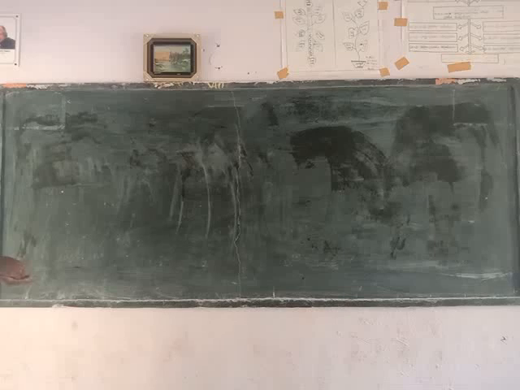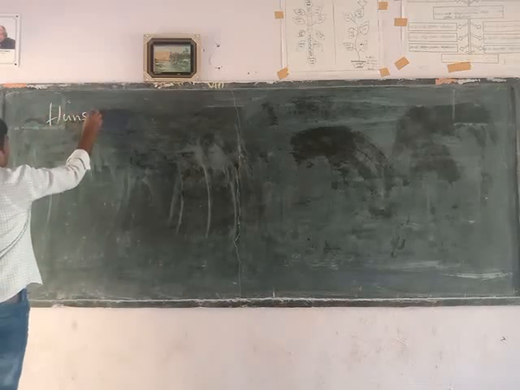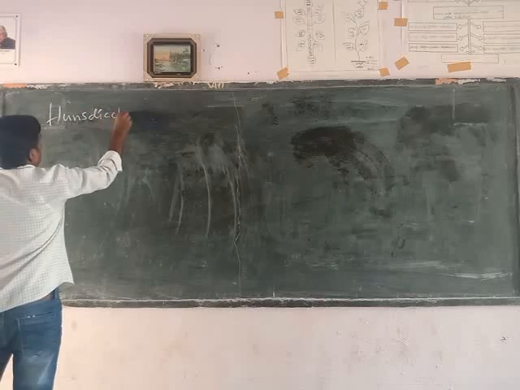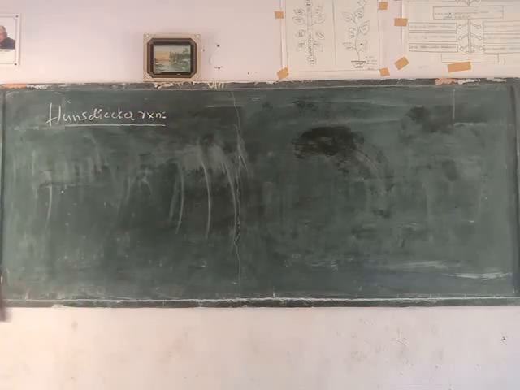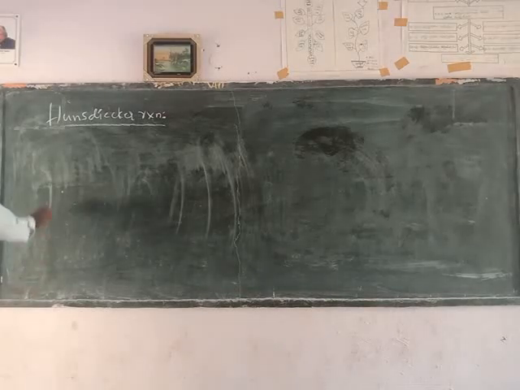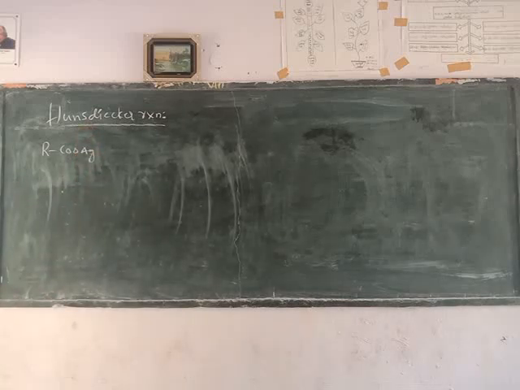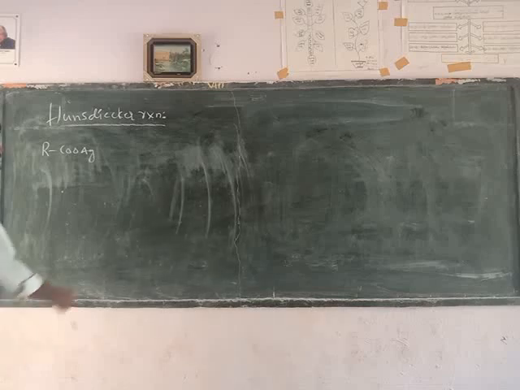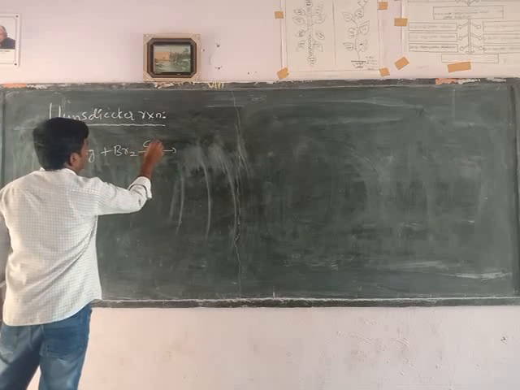Next preparation method, Hunsdiecker reaction. This is also an important reaction. When the silver salt of a carboxylic acid, dissolved in carbon tetrachloride, reacts with bromine, it undergoes decomposition to form alkyl bromide.